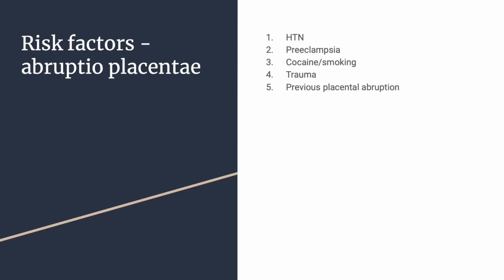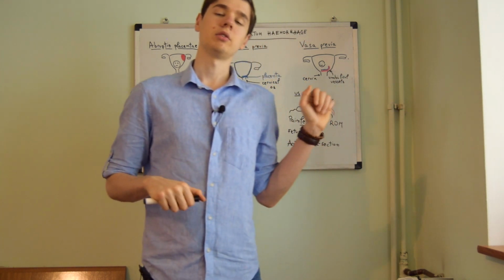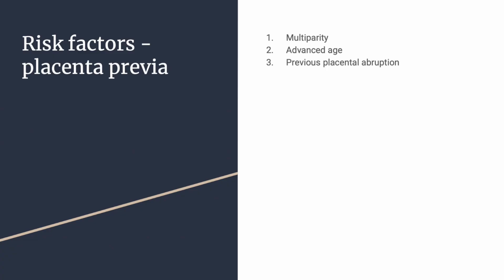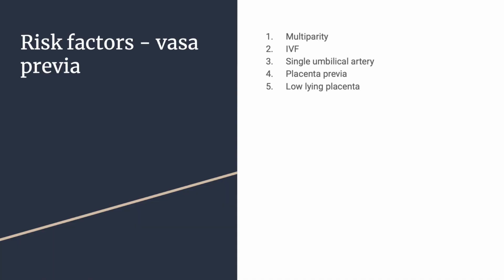The risk factors for abruptio placentae are represented by hypertension, preeclampsia, cocaine or smoking, trauma, and previous abruptio placentae. On the other hand, the risk factors for placenta previa are represented by multiparity, advanced age, previous placental abruption. The risk factors for vasa previa are multiparity, in vitro fertilization, single umbilical artery, placenta previa, and low-lying placenta.